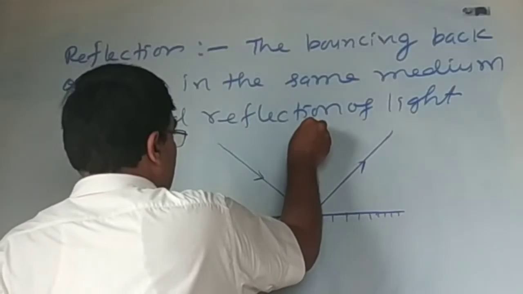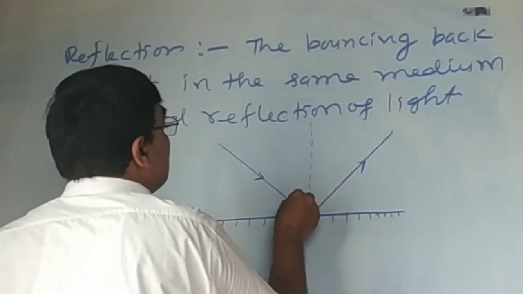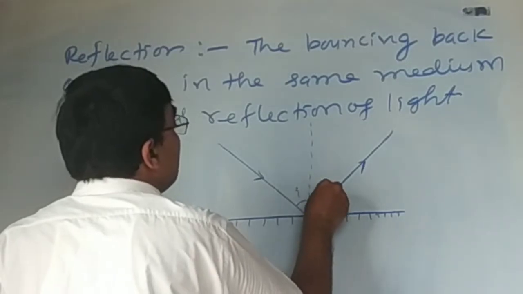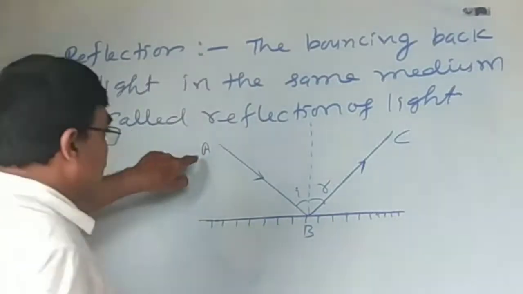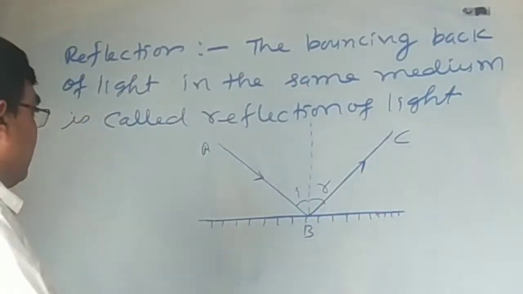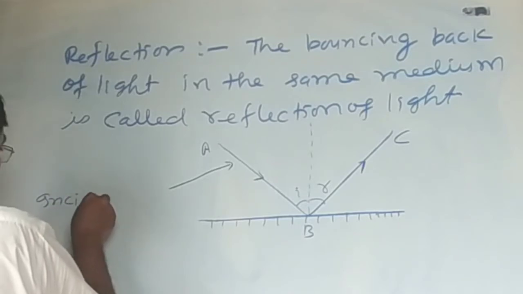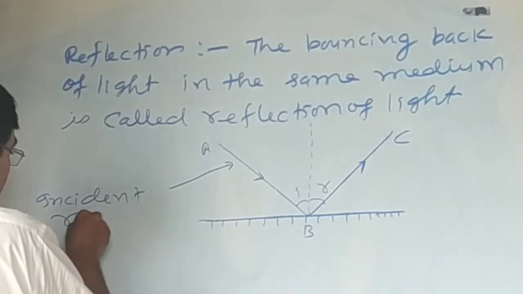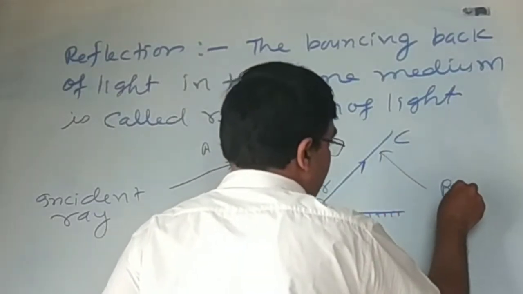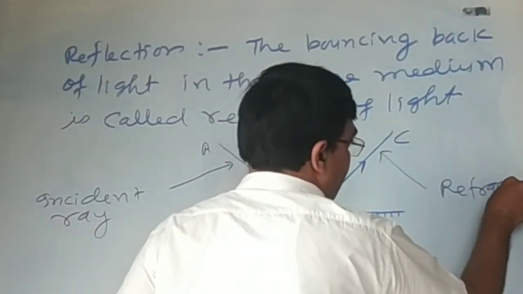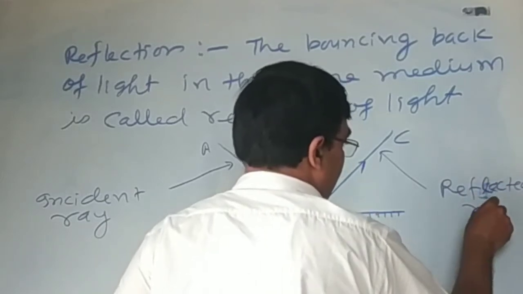This is the normal, and this is the angle I. This is the angle R. Here AB is the incident ray, and BC is the reflected ray.